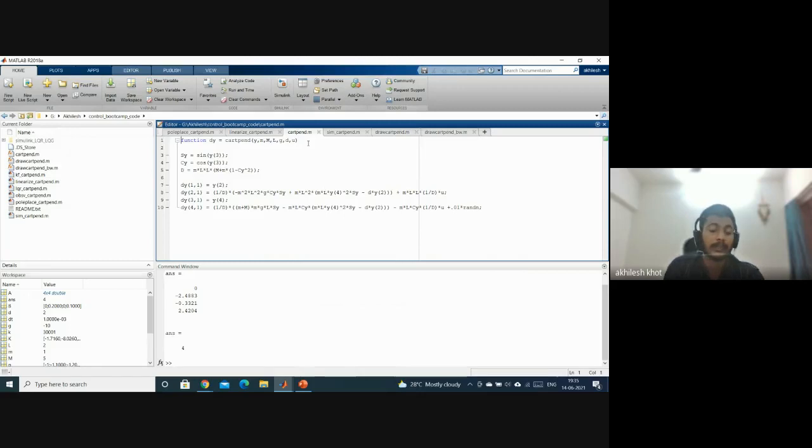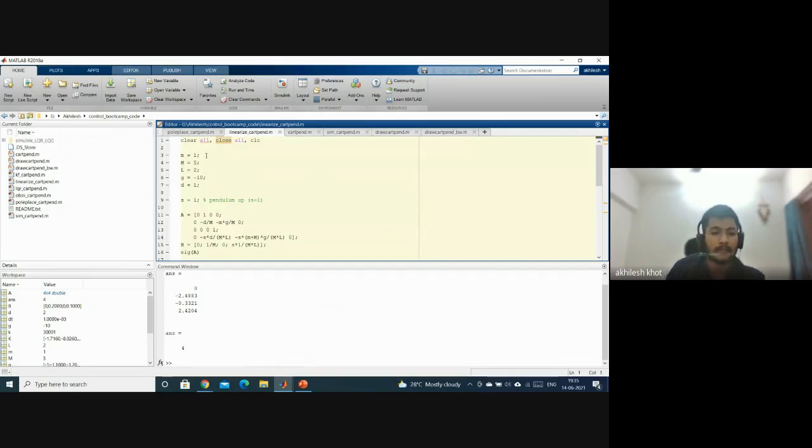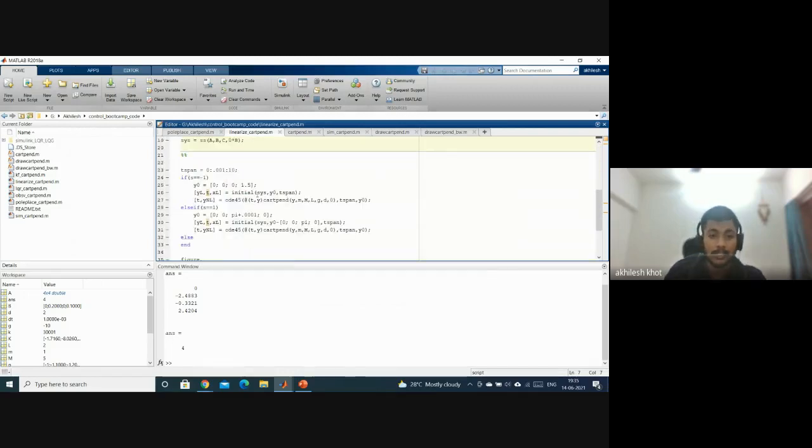We have derived the equations from the free body diagram of a robot, and these are those equations. Basically, we need to linearize those equations. So this is the linearized version of those equations, where we have approximately considered some values. Small m is for the two wheels, and capital M is for the pendulum, and L is the length of the pendulum, and G is the gravity acting on it, and D is the damping coefficient, the friction coefficient. So this is the linearized version of it.